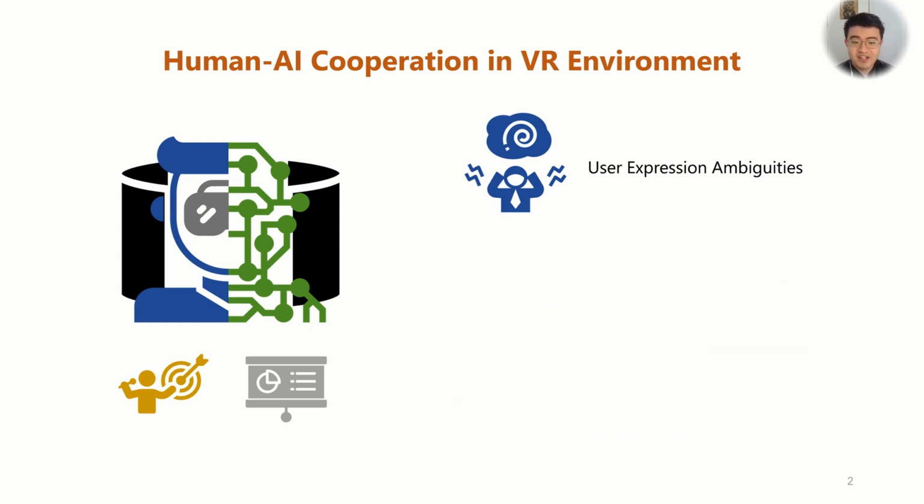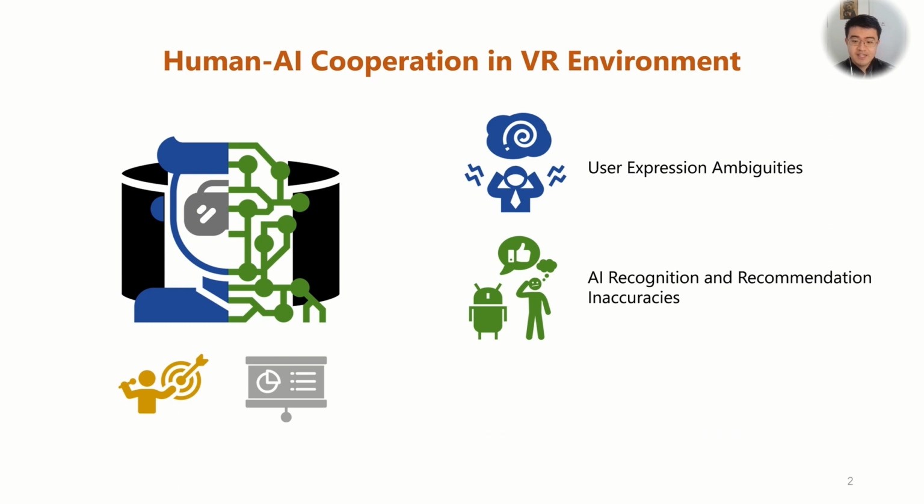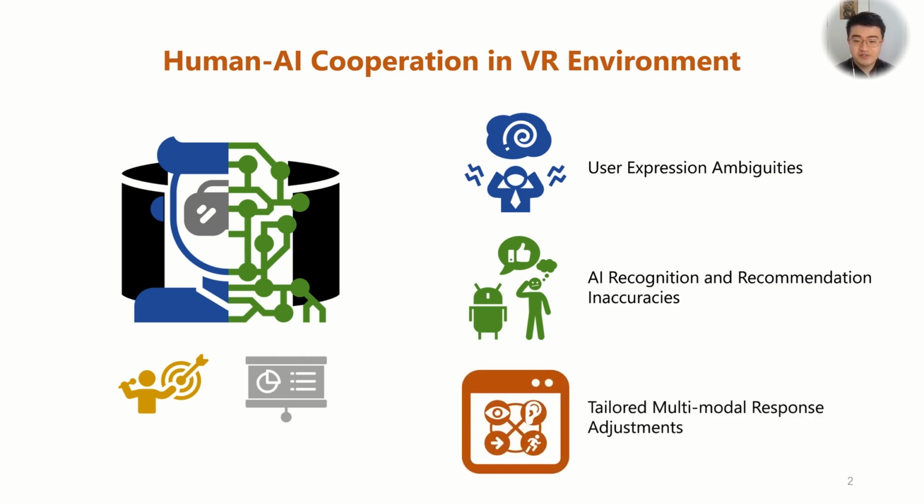The second one is AI recognition and recommendation inaccuracy. AI assistants must accurately recognize user need and provide relevant recommendations or responses. However, the quality of prompts used in large language models can significantly impact recommendation accuracy, potentially leading to incorrect or non-existent suggestions. The last one is generating and adjusting tailored responses.